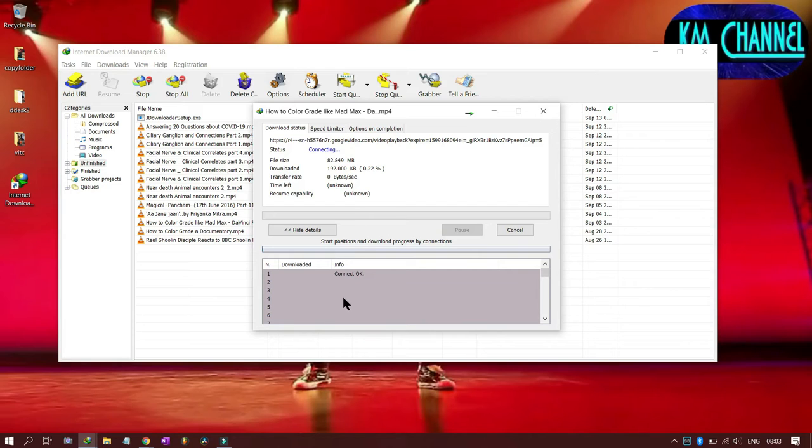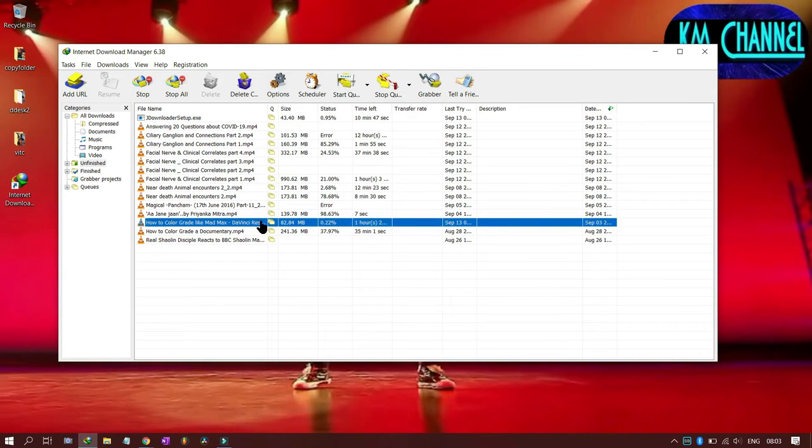The software tries many times to connect, and it is sending files and packets to identify that the same file exists on the server of YouTube, and then the YouTube server has to give you permission. So resume capability unknown. Because YouTube has not given you permission, it's not going to download. I will have to download all these files again, and it's such a waste of time.